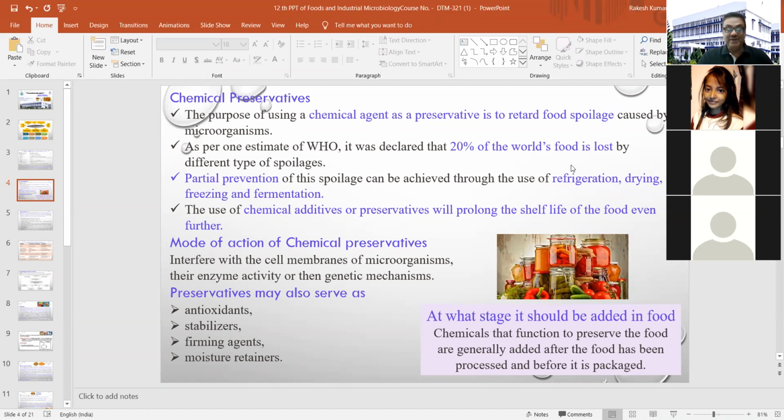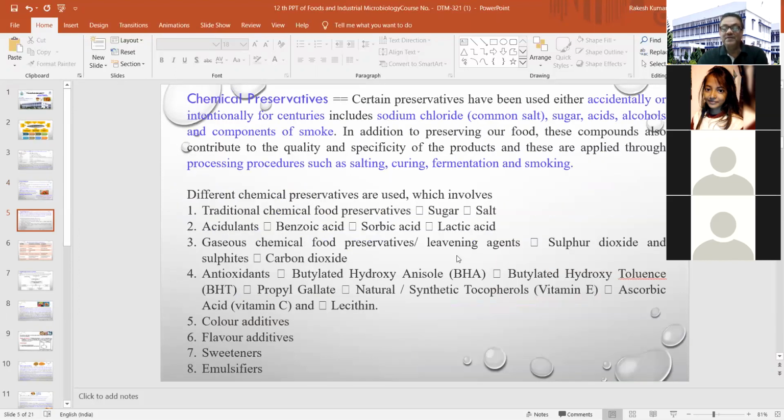Whatever chemical substance or chemical preservative you have selected for a particular type of product, depending upon the type, quality, nature and overall characteristics of that particular food item, it is generally added after the food has been processed and before it is packed. So you have to remember this particular thing, that it is added after the food has received processing treatment and before packaging. Then only you will get a good effect of using these chemical preservatives.